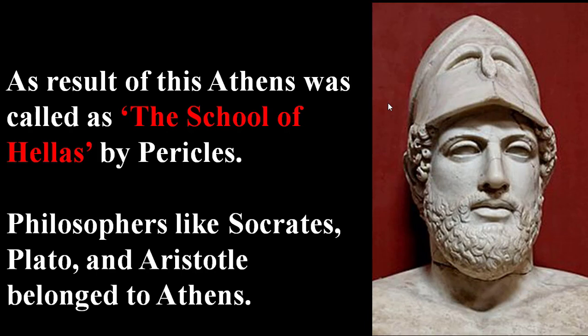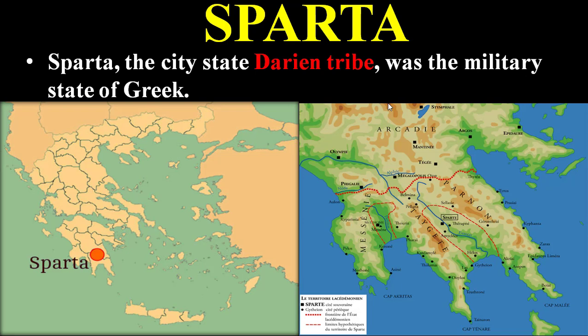Let's come to the next city-state, called Sparta. Sparta, which belonged to the Dorian tribe, was the military state of Greece. Here you can see the location of Sparta.